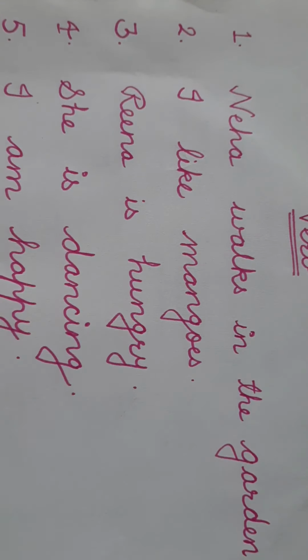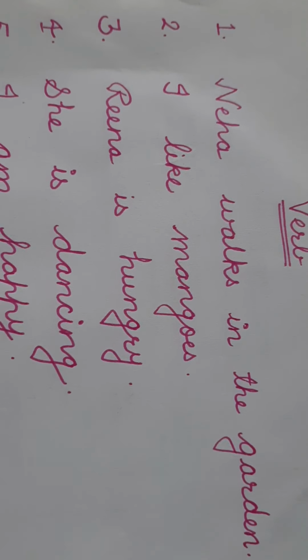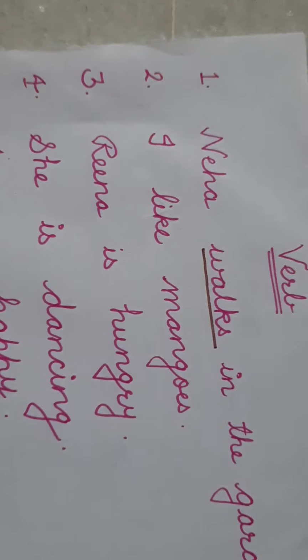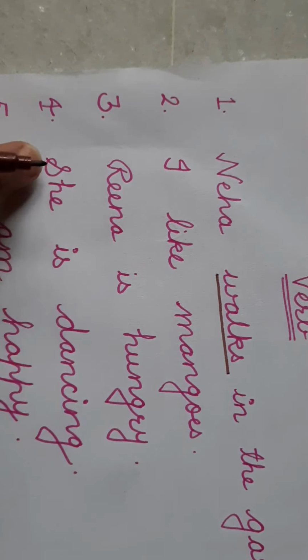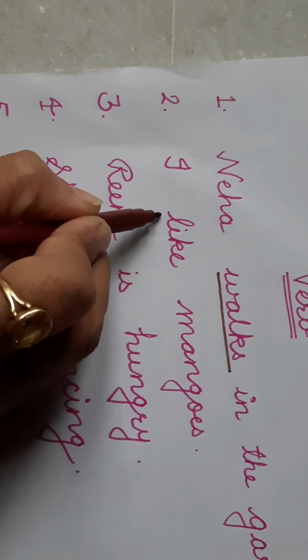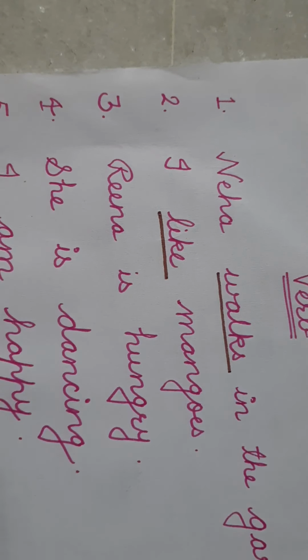Neha walks in the garden. Neha is a noun, garden is a noun here, and what is Neha doing? Neha walks. I like mangoes. What do I like? Mangoes. What is the action of me here? Like.